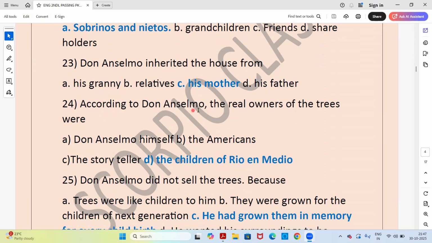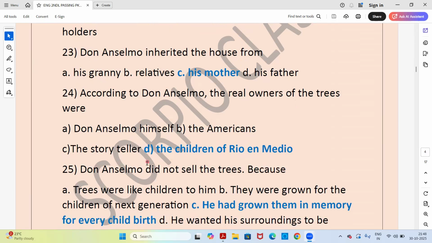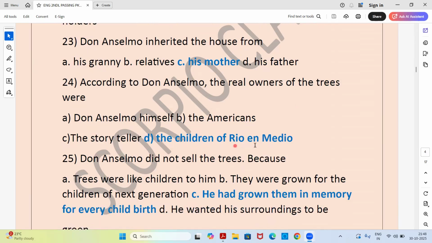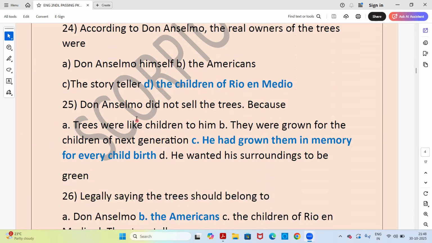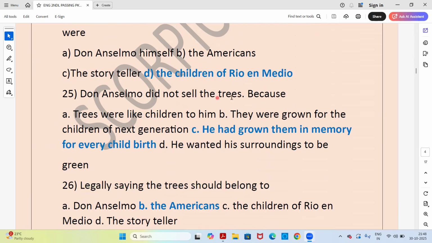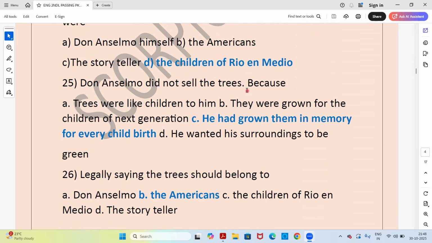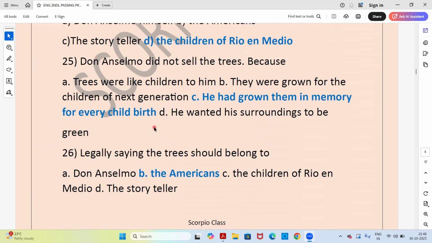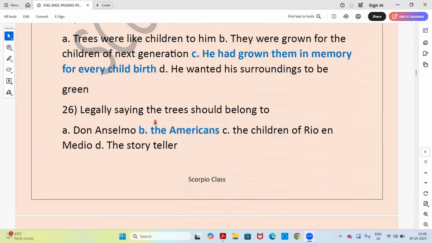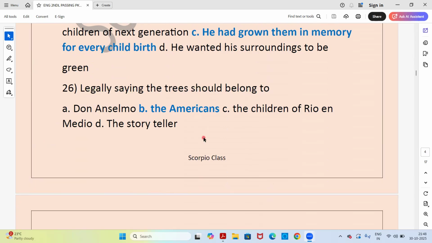According to Don Anselmo, the real owners of the trees were, answer is option D, the children of Rio en Medio. Next, Don Anselmo did not sell the trees because, answer is option C, he had grown them in memory of every child's birth. Next, legally speaking the trees should belong to, option B, the Americans.